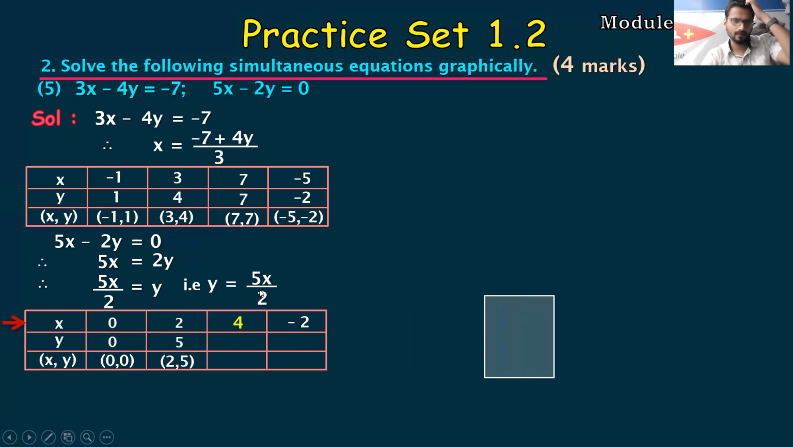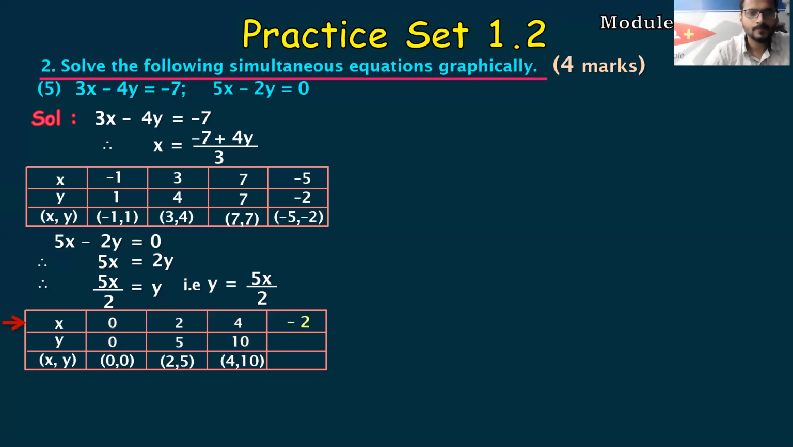So 4 we have taken. So 5 fours are 20. 20 upon 2 is 10. So 4 comma 10. Then if you add 4 plus 2, you'll get 6, but you may get an answer on the higher end. I don't want a big answer, or I don't want an answer like 12 or 14 or 24, something like that.